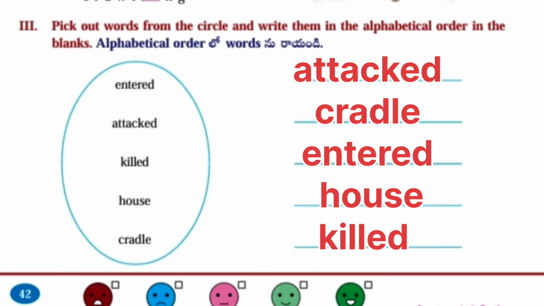Next, third one. Pick out the words from the circle and write them in the alphabetical order in the blanks. Entered, attacked, killed, house, cradle. Now we have to write in alphabetical order: attacked, cradle, entered, house and killed.